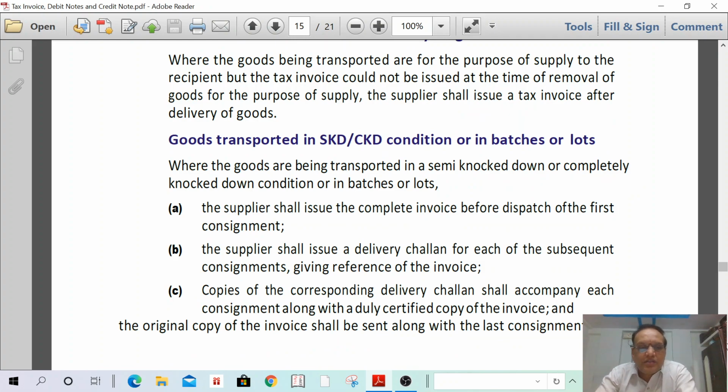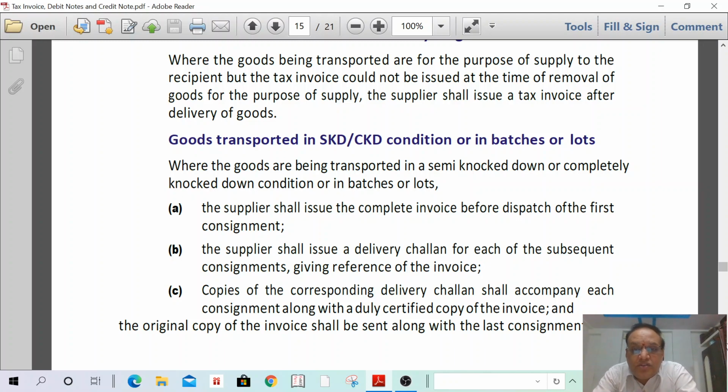Okay. Once again, I can start right now. Goods transported in SKD, CKD condition or in batches or lots. Because for a very big machine we are not able to transport the machine in one time. In such a case, the machine can be removed in small parts, then it can be transported in batches or lots. In such a case, what is the procedure we are going to discuss?